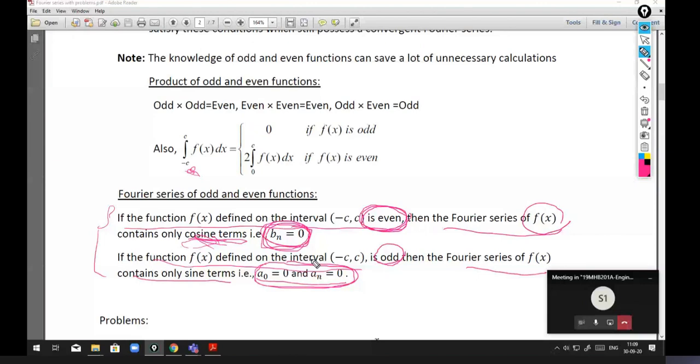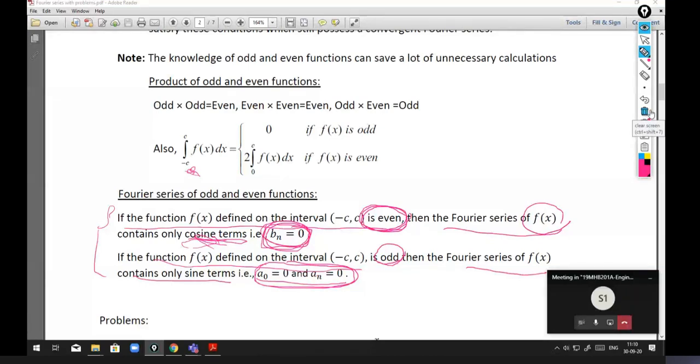If it is an odd function, only sine terms, f of x into sine. That we have to integrate in the given interval. I hope you are clear on this, how it is 0 and all those things.